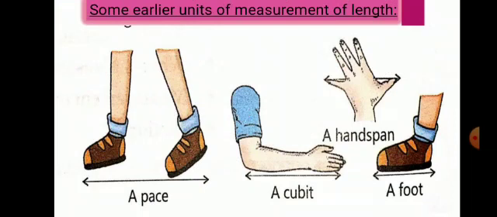Next is footstep. Footsteps are also known as pace. Footsteps were conventionally used to measure length of rooms and they too differ from person to person. So all these earlier units of measurements are not accurate.